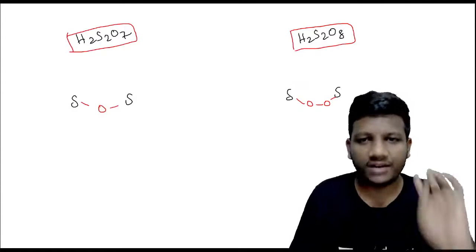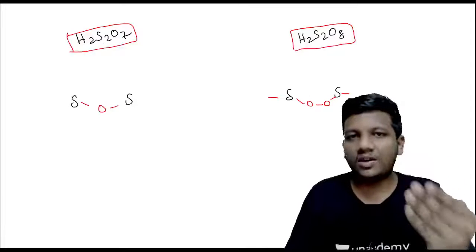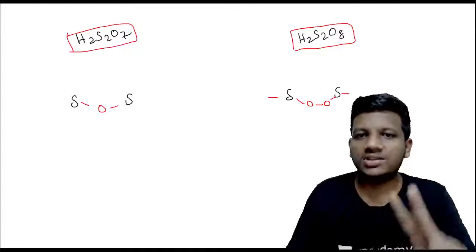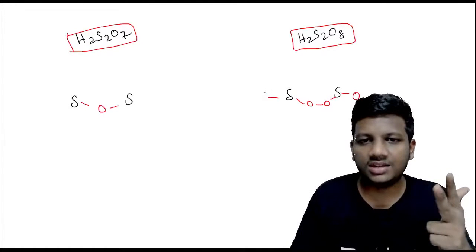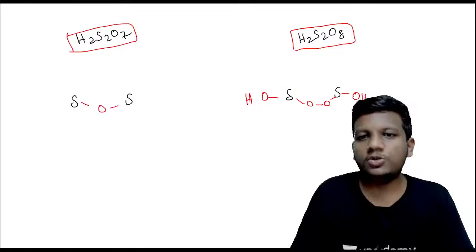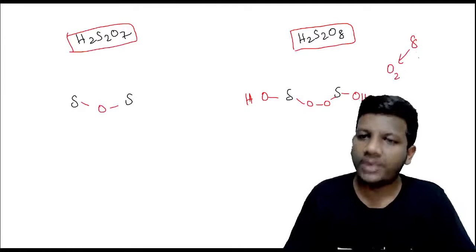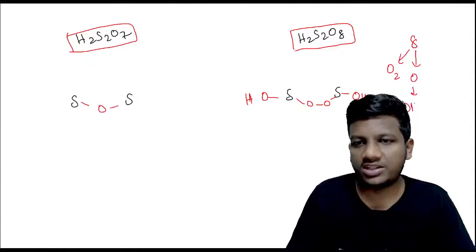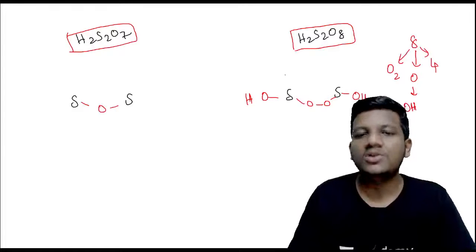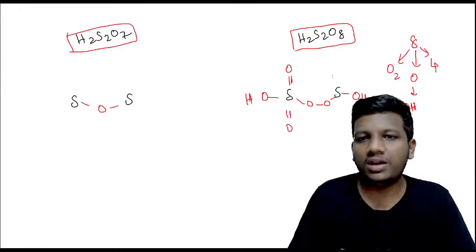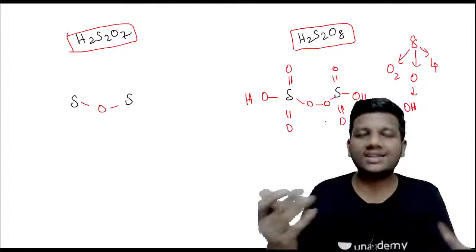Okay, note it down. So I'm having 2 hydrogens only. I used to draw like this. First, O8 means I'm having an extra oxygen, so a peroxide bond should be present. From my 8 oxygens I have given 2 oxygens here. So I'm having the remaining 6 oxygens and 2 hydrogens. In my 6 oxygens I will be drawing 2 hydroxyl groups, OH. So from 8 oxygens, 2 oxygens are for the peroxide bond and 2 oxygens for the OH. 2 plus 2, 4 is gone, remaining I'm having 4. For those 4 I'm going to draw double bond oxygen, double bond oxygen. This is the simple technique I used to follow to remember a structure like H2S2O8.